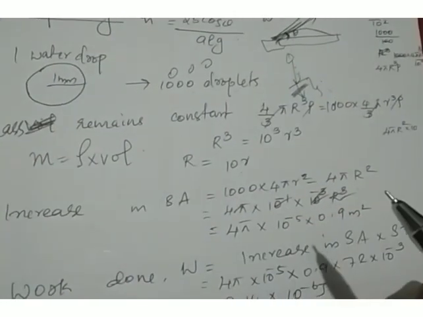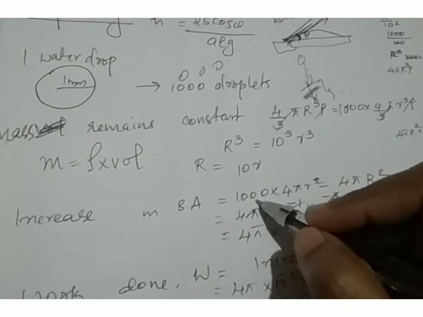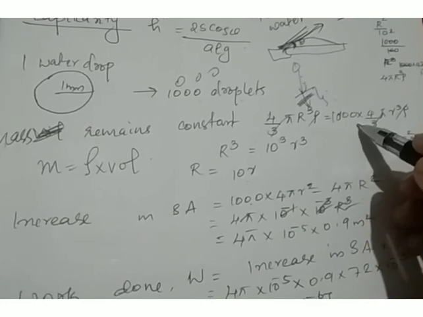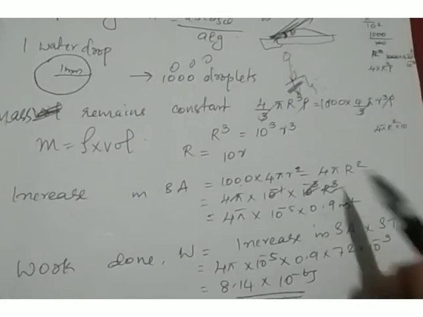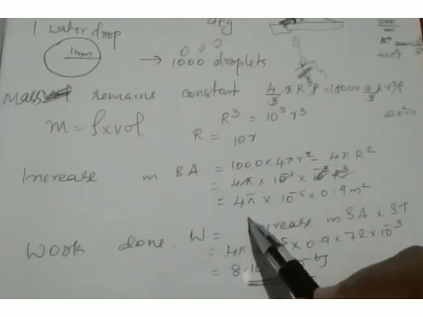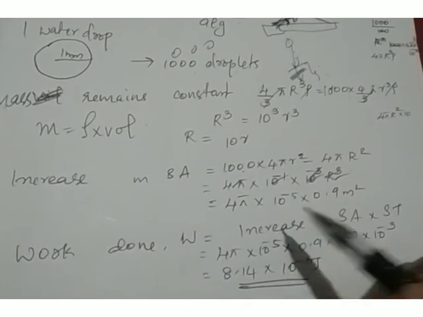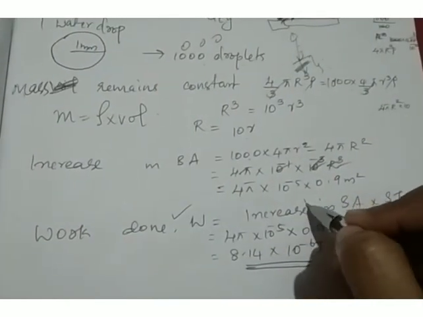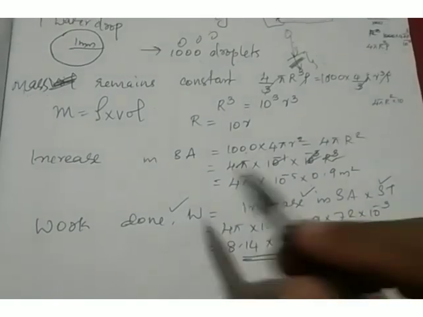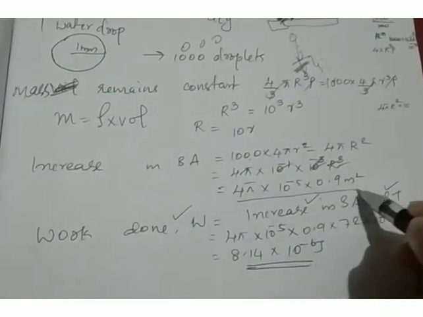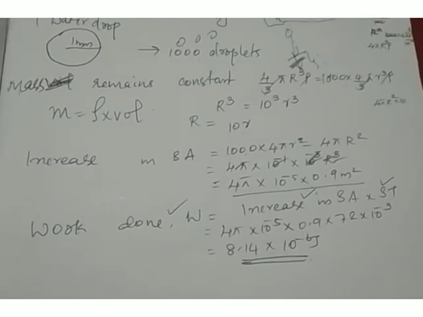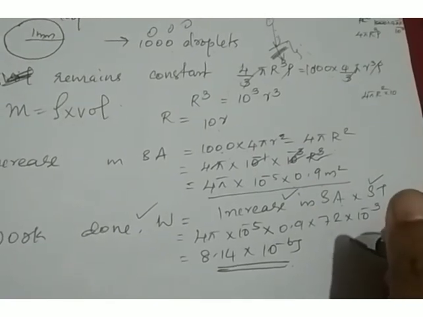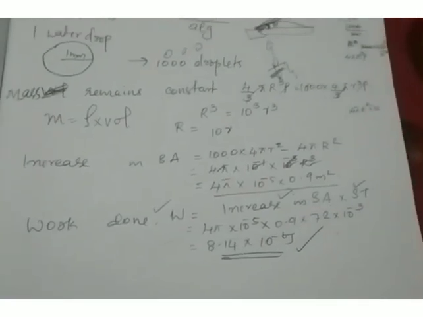Then what is the increase in surface area? Increase in surface area will be 1000 into 4 pi r square, that means the surface area of 1000 water droplets minus the surface area of the single drop. When you calculate, you will get the increase in surface area as 4 pi into 10 raised to minus 5 into 0.9. And what is work done? Work done is increase in surface area into surface tension. So the increase in surface area is 4 pi into 10 raised to minus 5 into 0.9, and surface tension will be given in the question. Substitute the surface tension, and you will get the value for the work done.